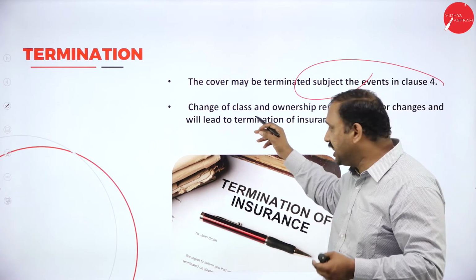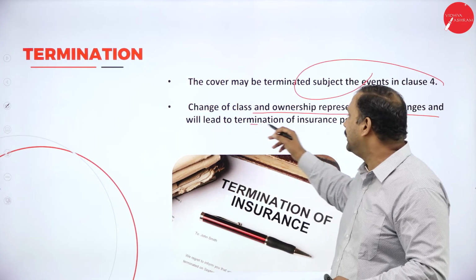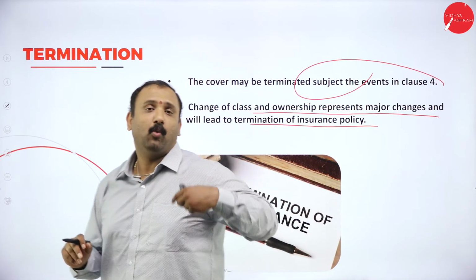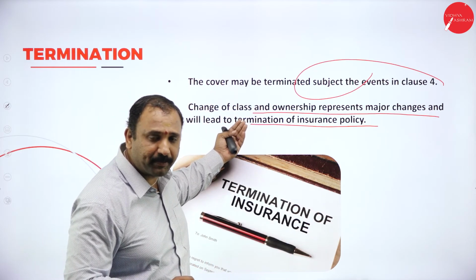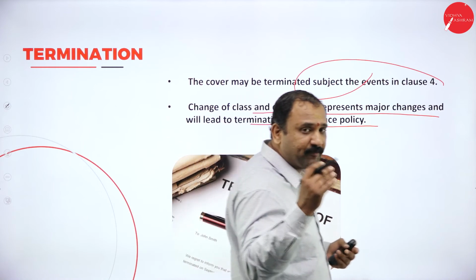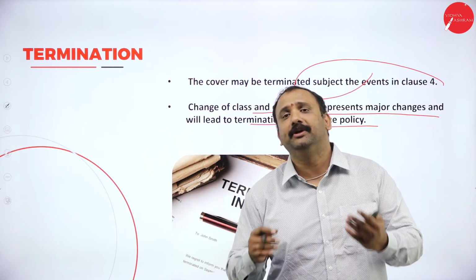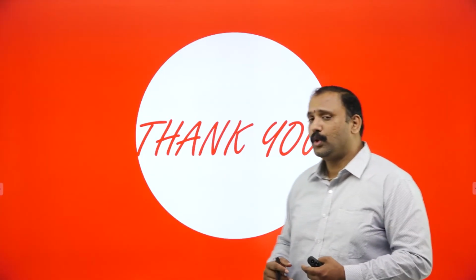Followed by the change of class or ownership, which represents a major change that will lead to the termination of insurance. Now, who is going to own the ship? What are going to be the terms and conditions? Under what kind of factors is the ship going to change hands? All these factors will immediately lead to the termination of insurance, and you need to renew it or start it afresh.